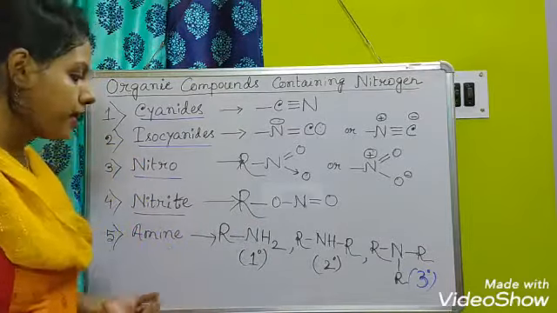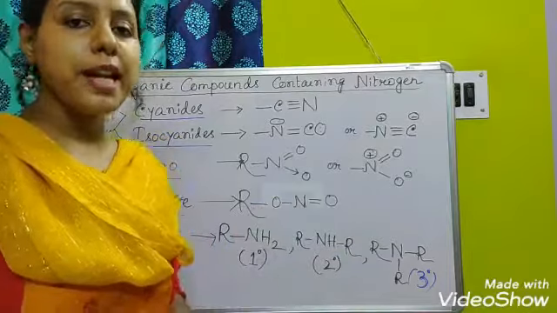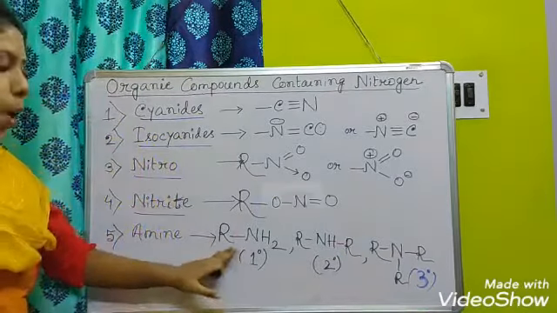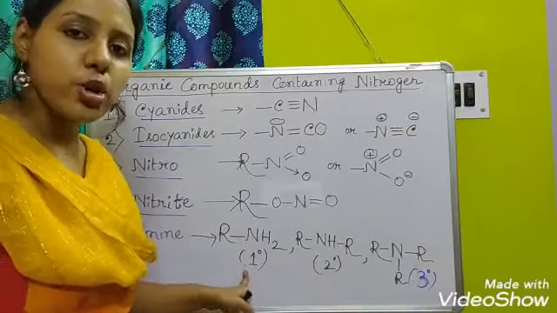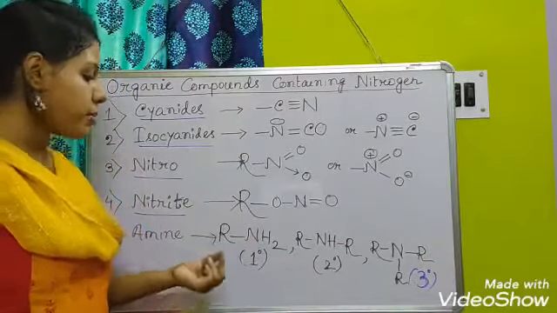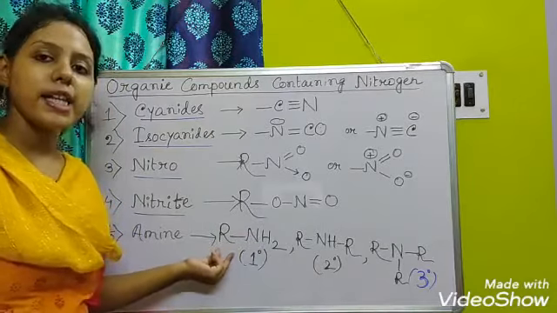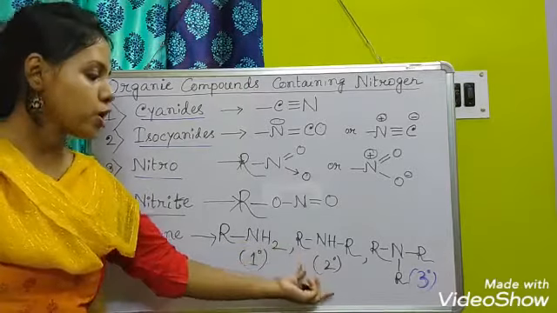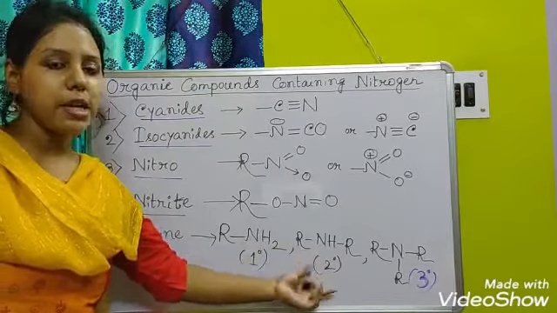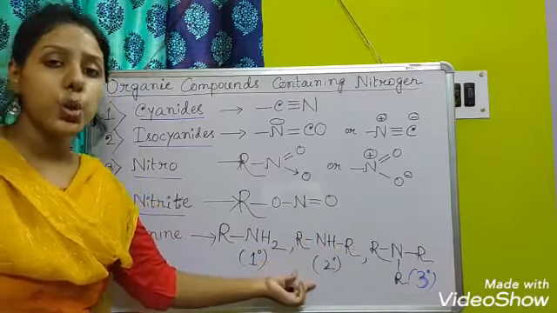Amine can again be classified into 3 types. The first one is primary amine, where the nitrogen present here is 1 degree nitrogen. 1 degree means that this nitrogen is attached to only one alkyl group. That's why it is called 1 degree amine or primary amine. Now the secondary amine: here the nitrogen is attached to two alkyl groups, or one alkyl group and one aryl group. That's why it is called 2 degree amine.